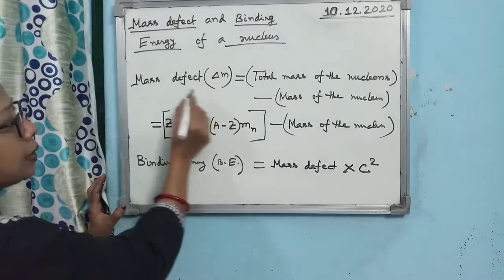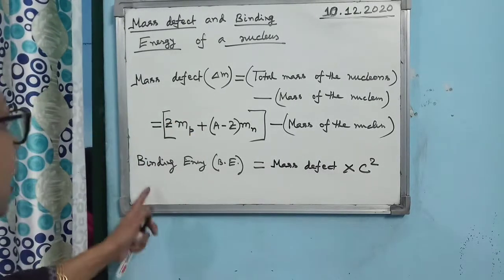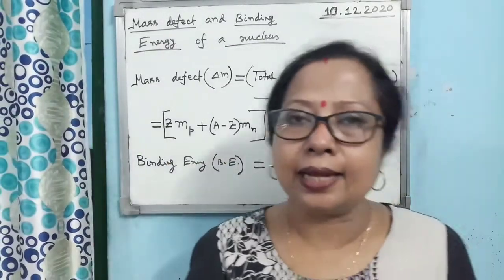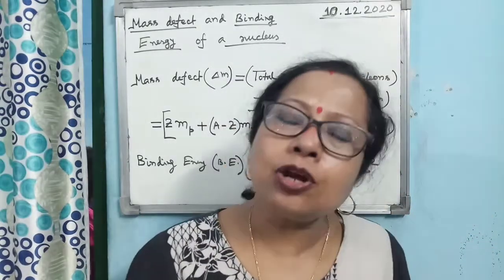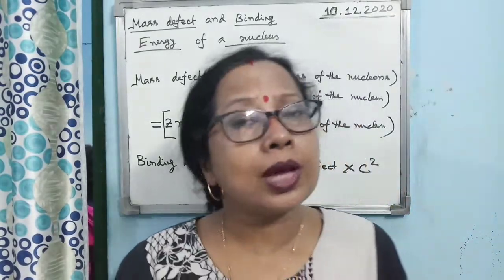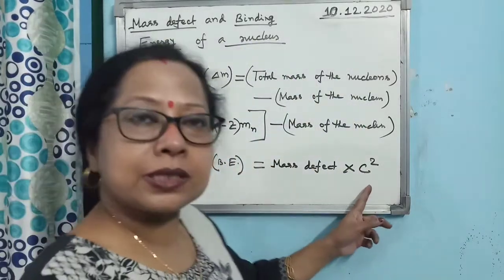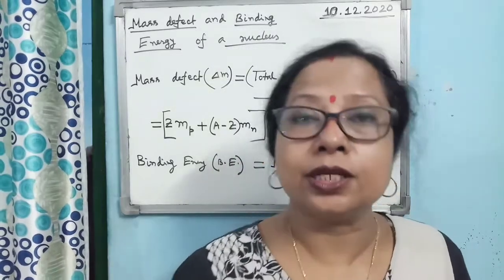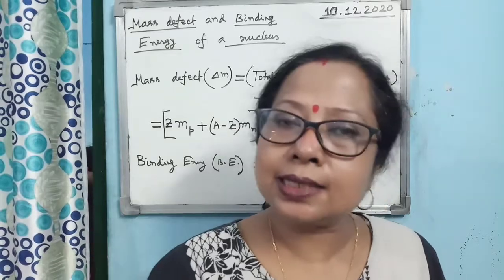Alright. So these are the two important relations you have to learn and remember. So you see, if this is the binding energy to form the nucleus, then if one wants to break the nucleus, then also the same amount of energy we have to apply, isn't it? So binding energy also gives you the concept of how much total energy you need to take the nucleons apart from each other. Is that clear?